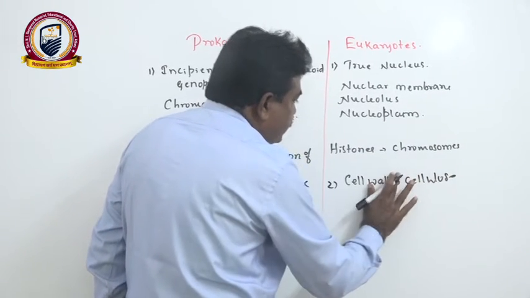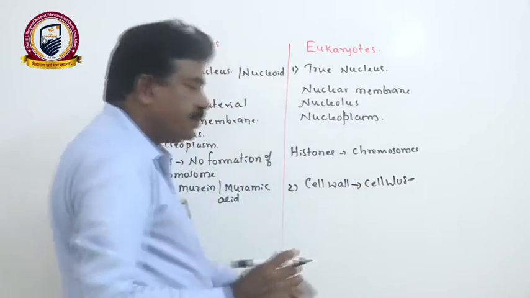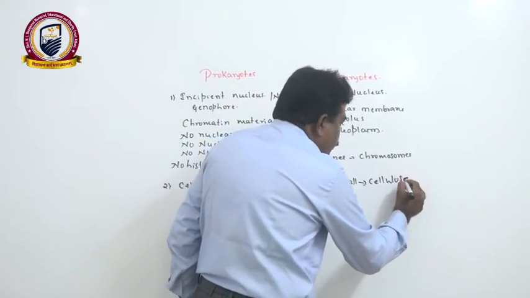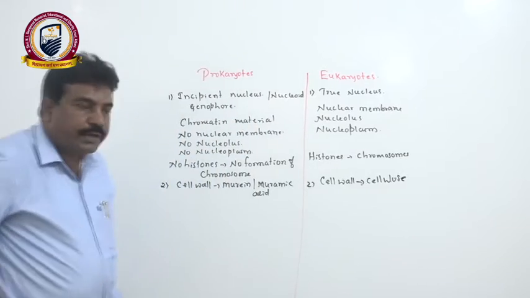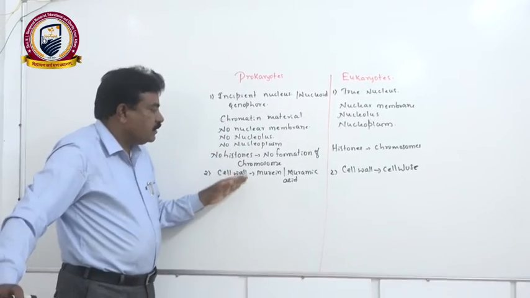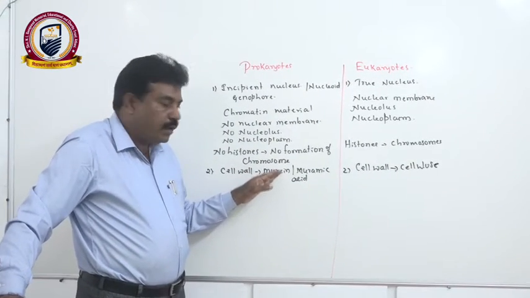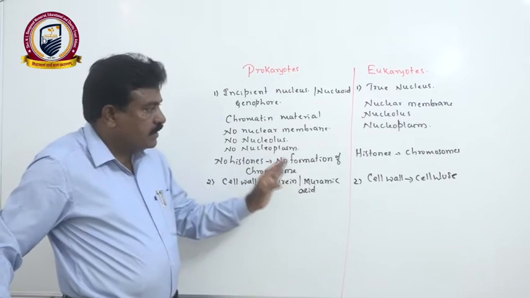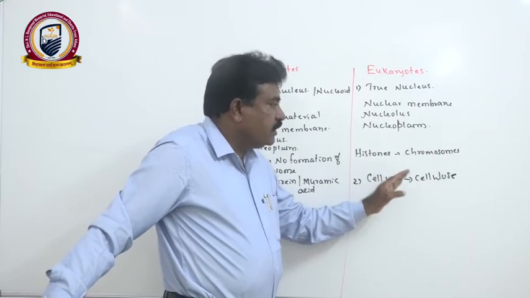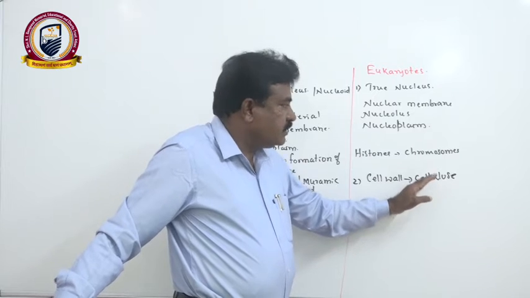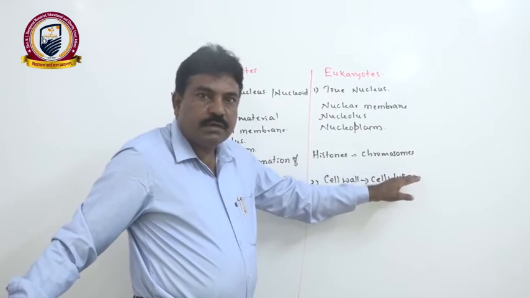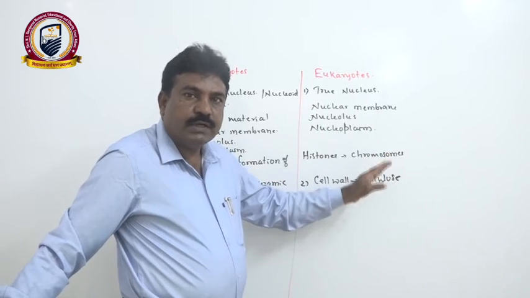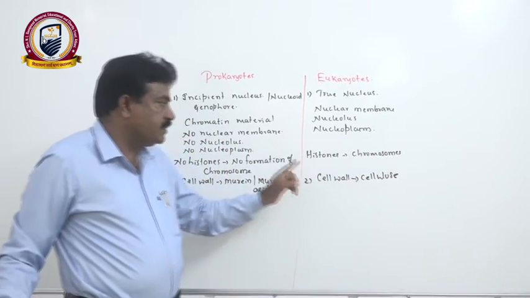That means, based on their chemical composition, we can differentiate the cell wall of both prokaryotes as well as eukaryotes. Murein or muramic acid is found in the cell wall of prokaryotes, whereas in eukaryotes, typically cellulose is present. Sometimes there may be additional compounds like pectin, hemicellulose, lignin, all present in the eukaryotic cell wall.